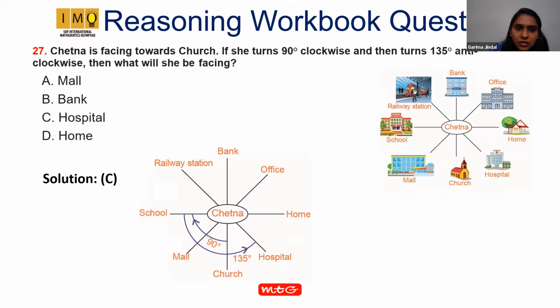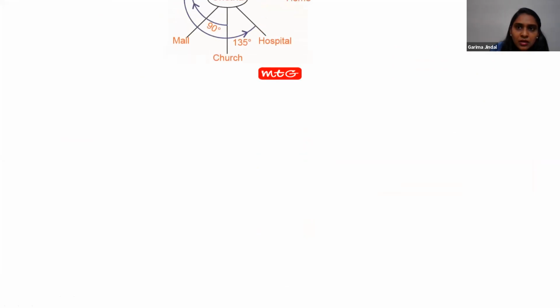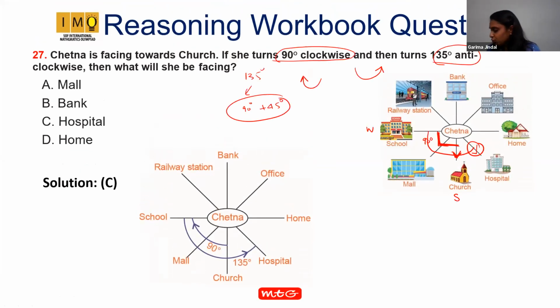Ma'am, over here, if we want to go to right, then we should go to hospital, not to the mall. When you're going to right, right means clockwise turn. And how the clock moves? Clock moves like this. But right is going to hospital. Right is not going to hospital when clock moves like this.